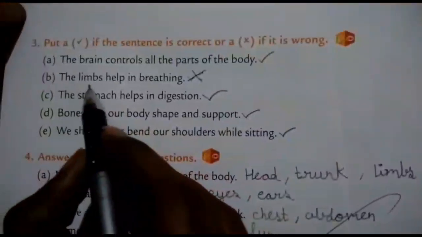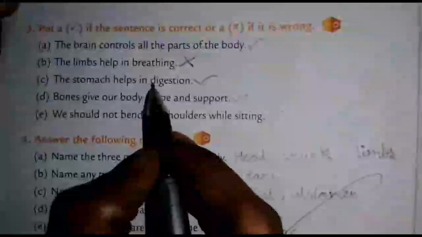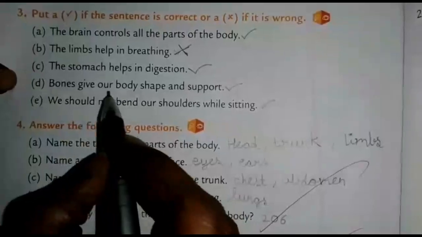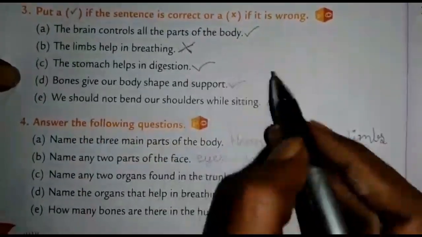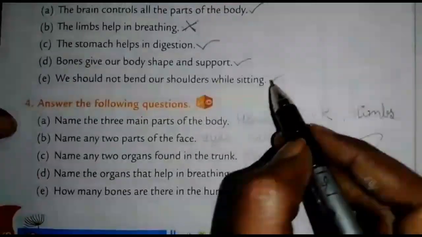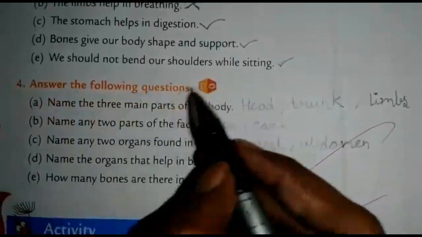Correct. The limbs help in breathing. Wrong. The stomach helps in digestion. Correct. Bones give our body shape and support. Correct. We should not bend our shoulders while sitting. Correct. Next, answer the following questions.